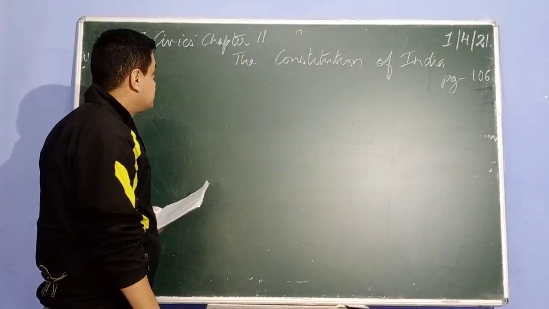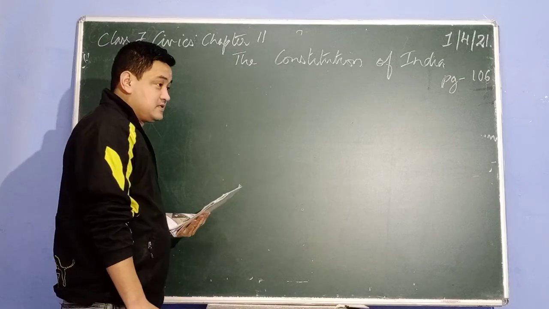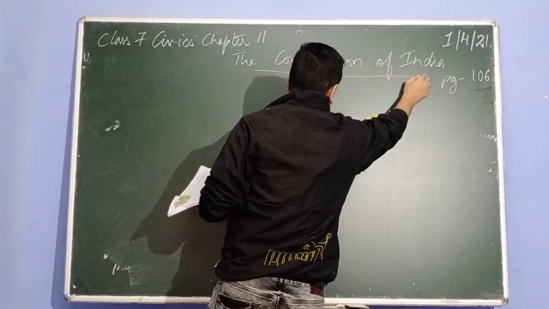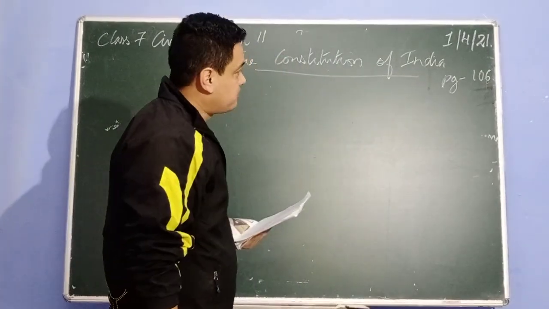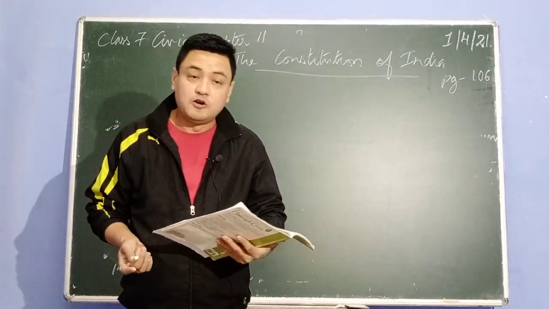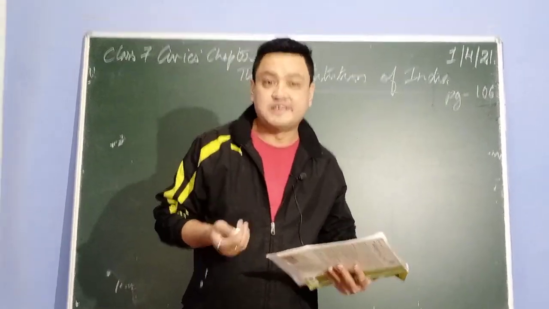Today I'm going to start a new chapter in Civics for class 7. This chapter's name is known as the Constitution of India. You can refer to your history textbook from page number 106. Now, in this chapter, we are going to begin with an example.